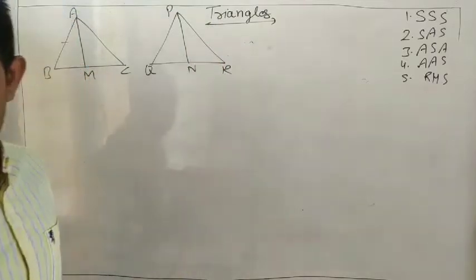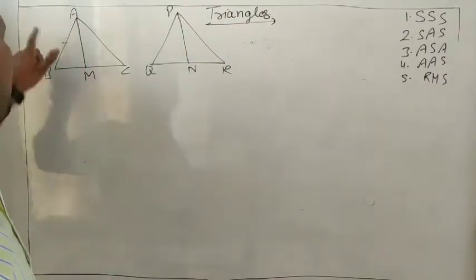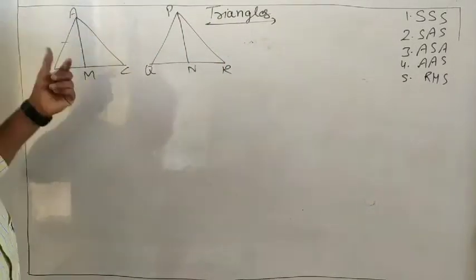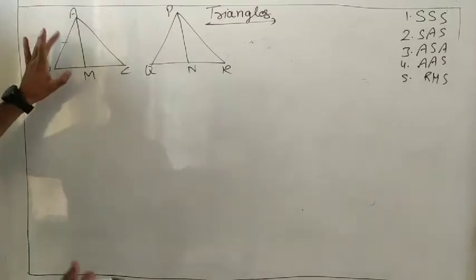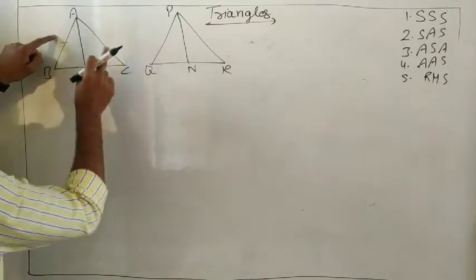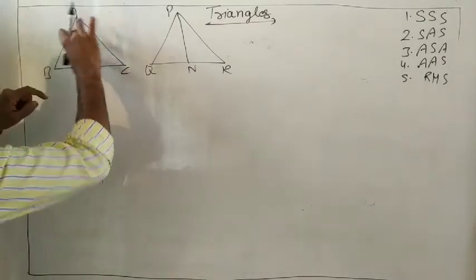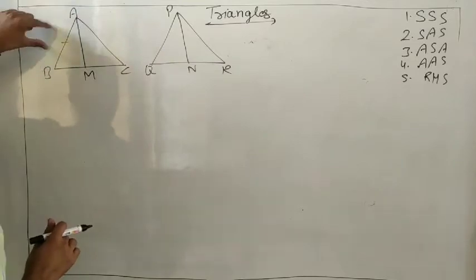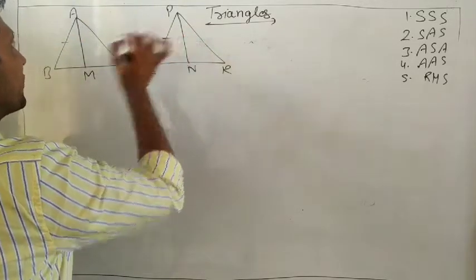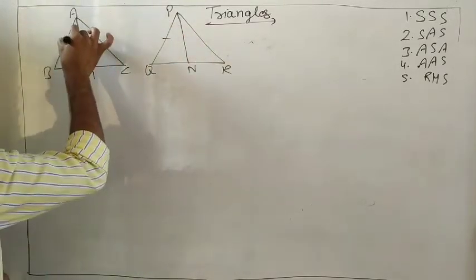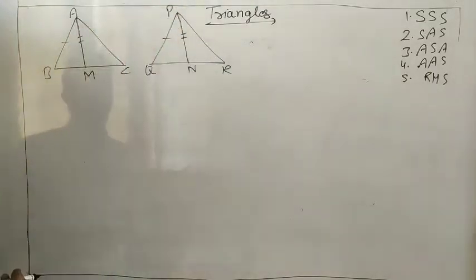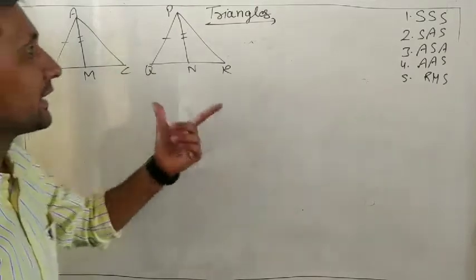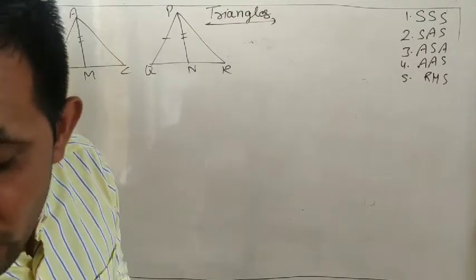When the question is given, two sides AB, BC and median AM of triangle ABC are respectively equal to PQ, QR and median PN, meaning AB equals PQ, median AM equals PN, and side BC equals QR.